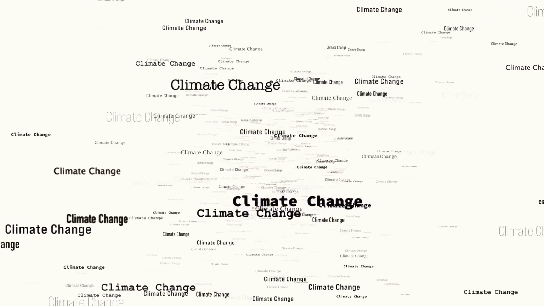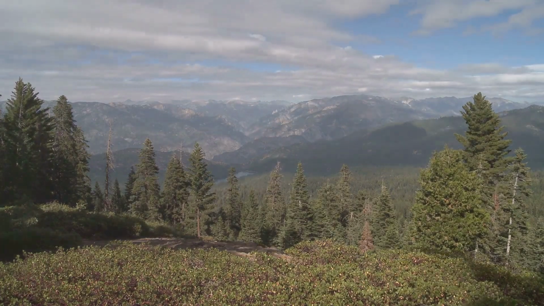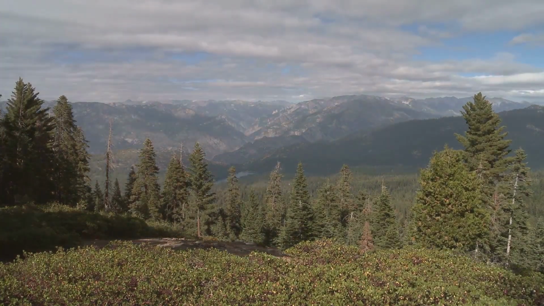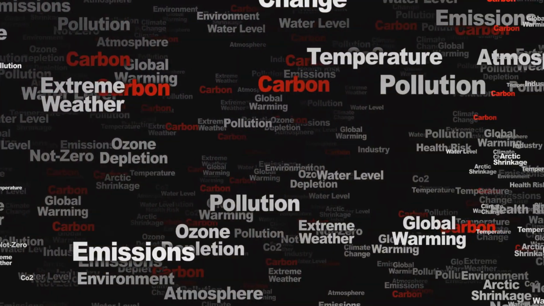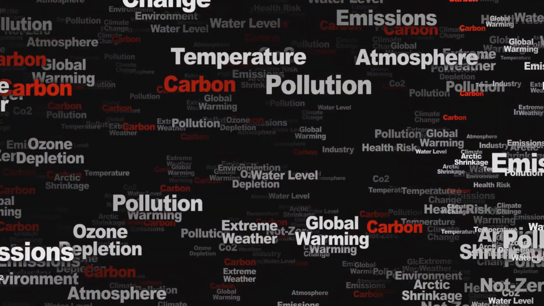Climate change refers to significant and lasting changes in the Earth's climate and weather patterns over extended periods, typically decades to millions of years. The term is most commonly used to describe recent trends in global warming driven by human activities. Here's a breakdown of the key points.